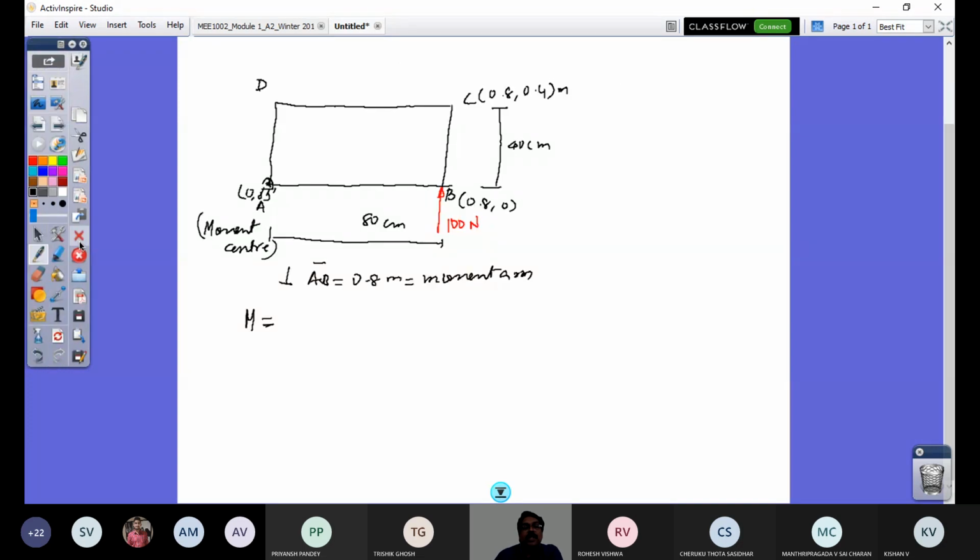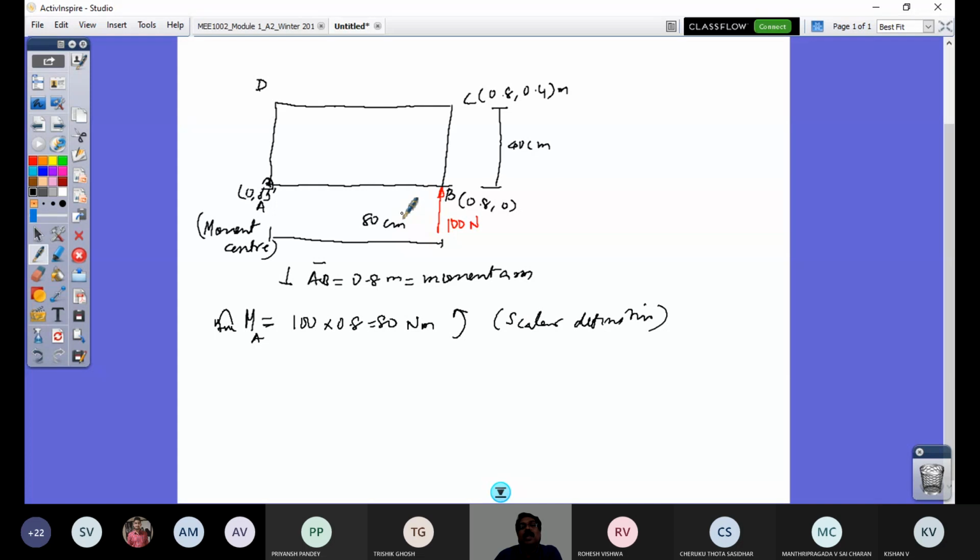Right, the definition here is about A. When I find the moment, I get 100 into 0.8 meter, which is 80 Newton meter counterclockwise moment. So this is what is responsible. This is the scalar definition. Force into perpendicular distance, or force into moment arm, is the turning moment acting at this point A, so that the plate will be rotating. Okay, we know that effect.